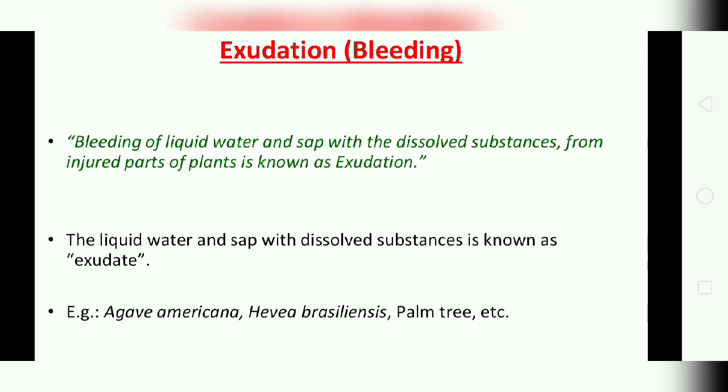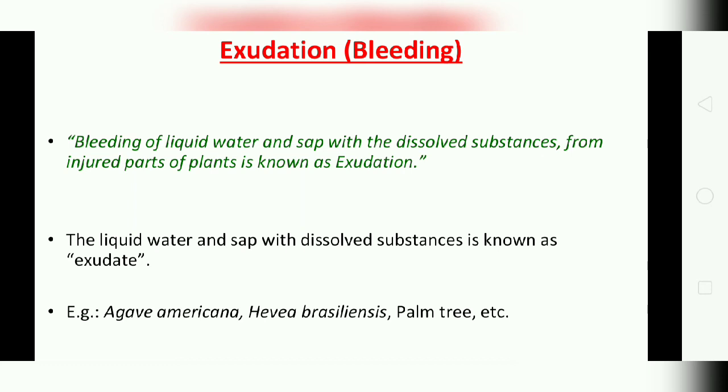Bleeding of liquid water and sap with dissolved substances from injured parts of the plant is known as exudation. Guttation was from the uninjured plant, and this is from the injured plant, so you can differentiate exudation and guttation. The liquid water and sap with dissolved substances is known as exudate.